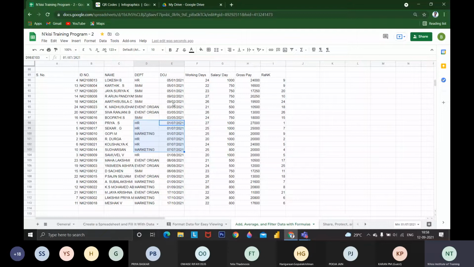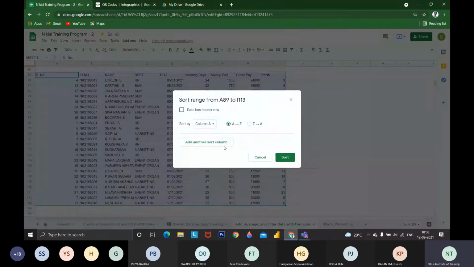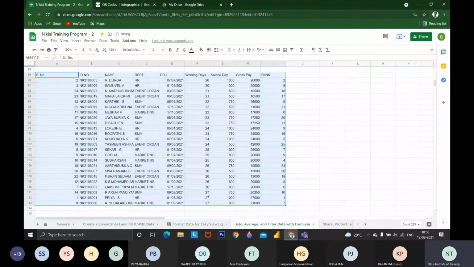If I want alphabetic order, whatever changes you want you can make. If I want to order by working days, whoever worked 27 days, I can do it. Whatever the changes, I can sort using Sort range.